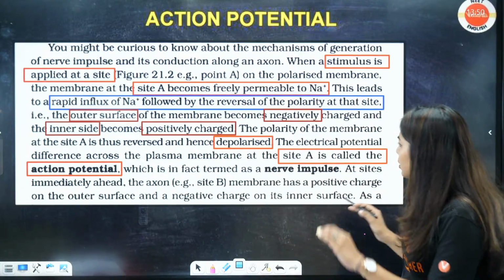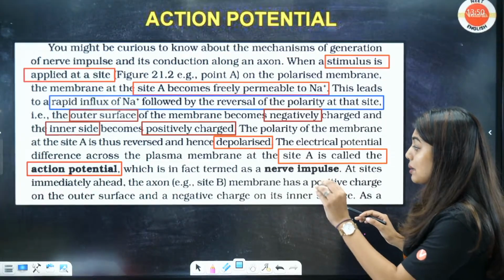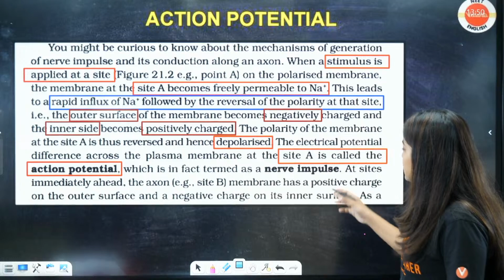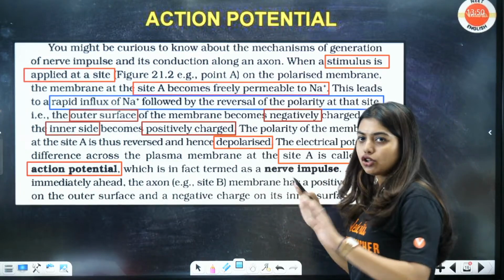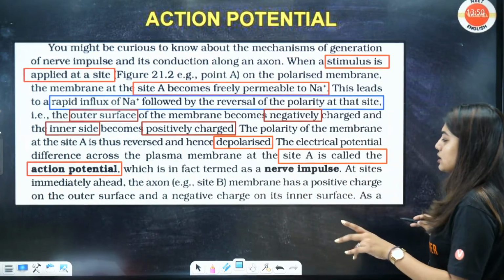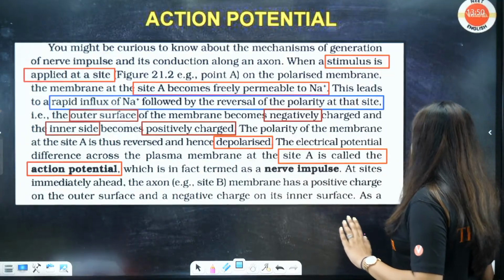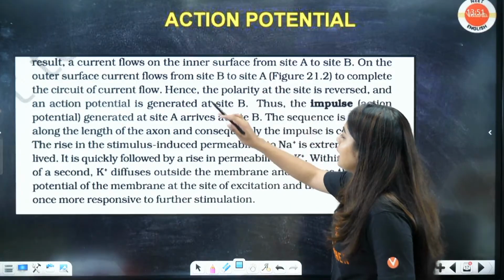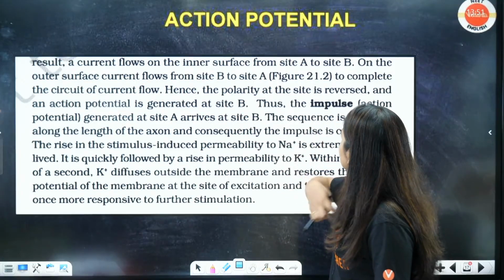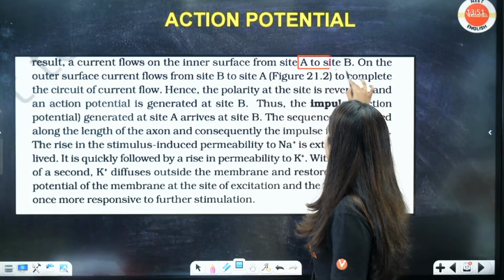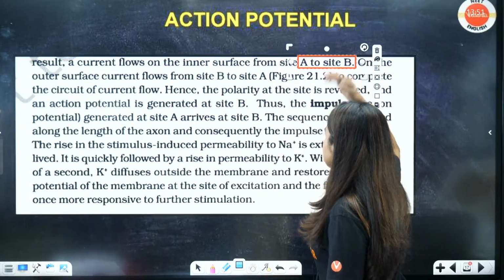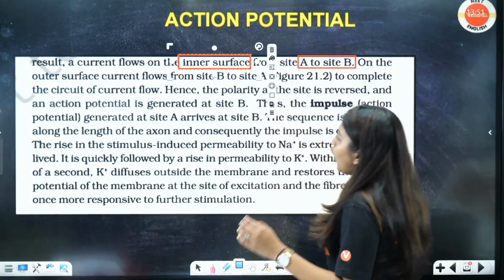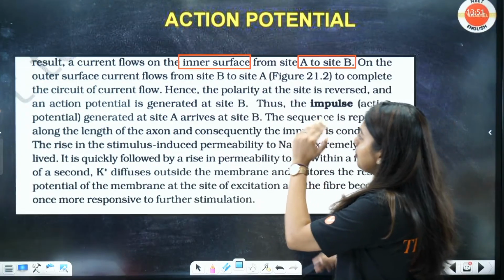Simple. Now at sites immediately ahead, the axon, that is B side, which I drew, the membrane has a positive charge on the outer surface. Normal thing, positive charge on the outer surface and negative charge on the inner surface. Are you all looking at the diagram? I will read, just look at the diagram. Result: a current flow on the inner surface from A to B. Inside, inner surface, A to B. Now, on the outer surface, the current flows from B to A.